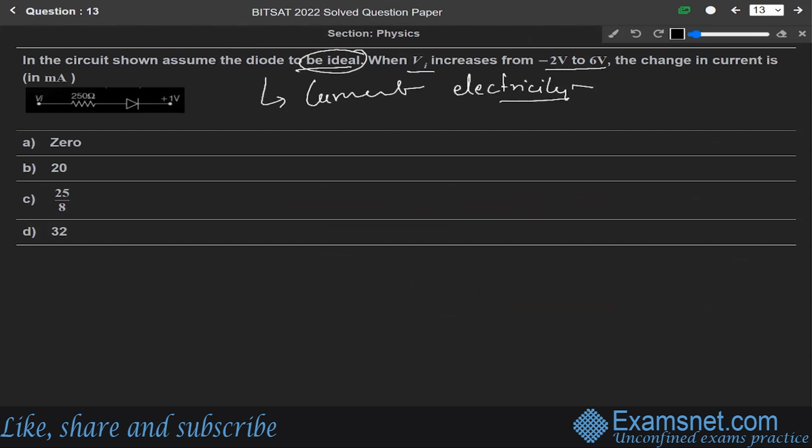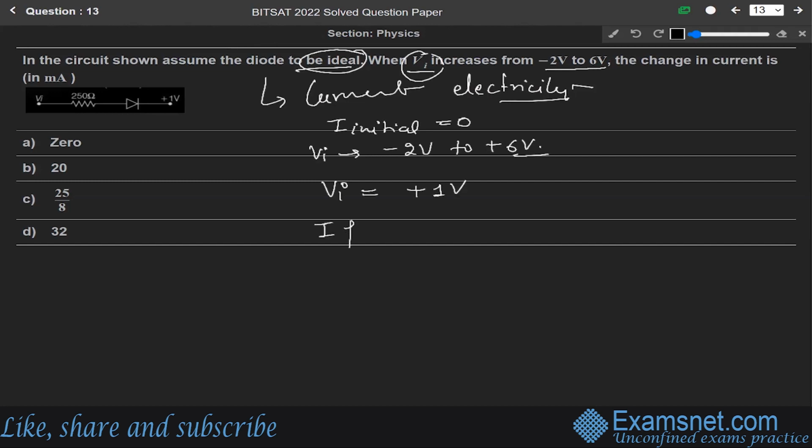Let us say the initial current is 0, and Vi changes from minus 2 to plus 6 volt. This diode conducts only when the voltage is beyond plus 1 volt.